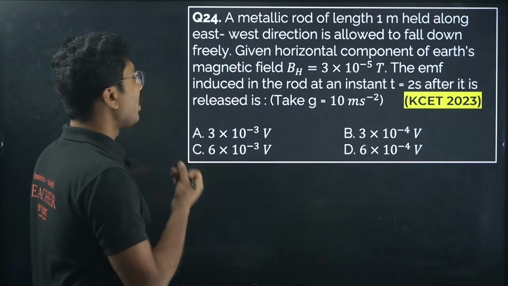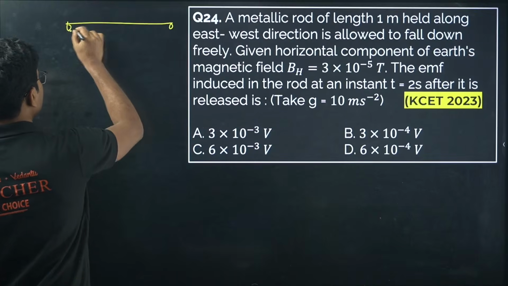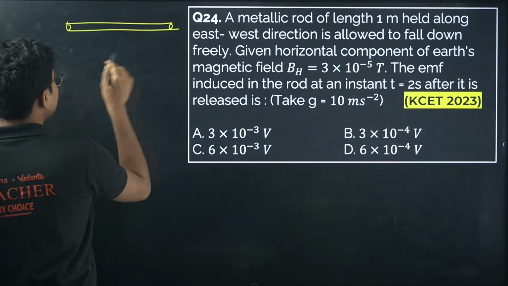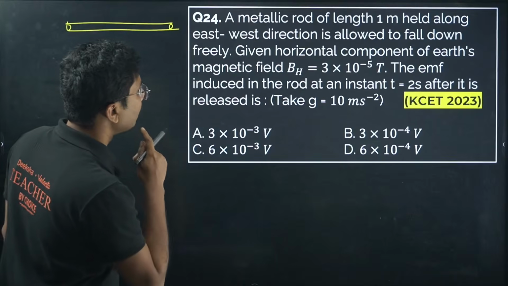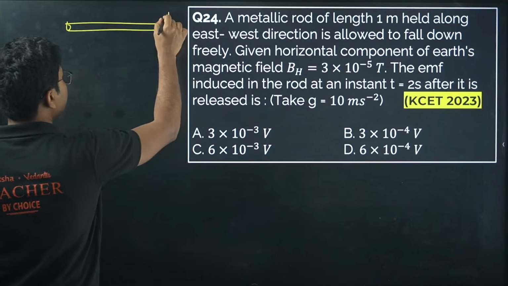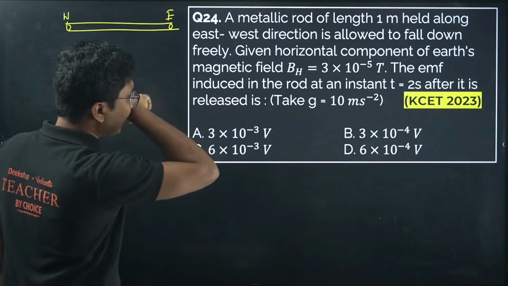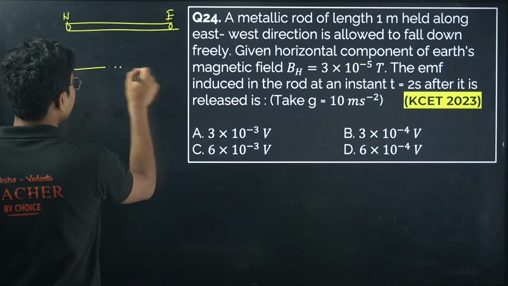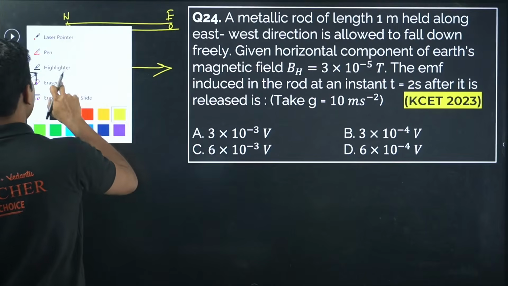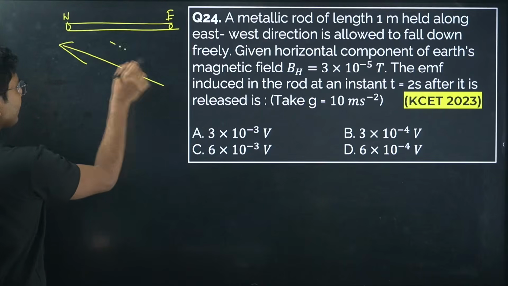So a rod is released from rest in a horizontal magnetic field. The rod is along the east-west direction, and the horizontal magnetic field is actually not in this direction, it is in the north to south direction, obviously perpendicular.